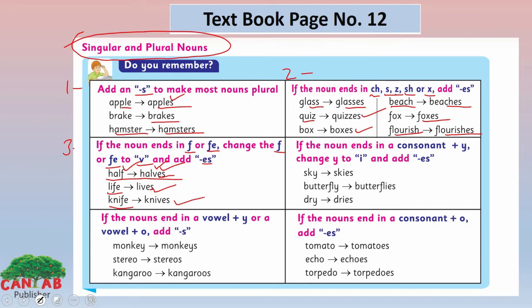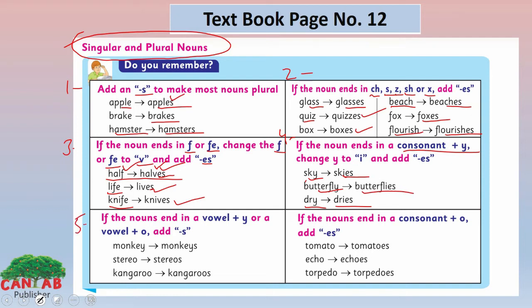Look at the fourth one here. If the noun ends in a consonant plus y, change y to i and add es. What we do, we have removed the y here and added i, e and s. Butterfly, butterflies. Dry, dries.